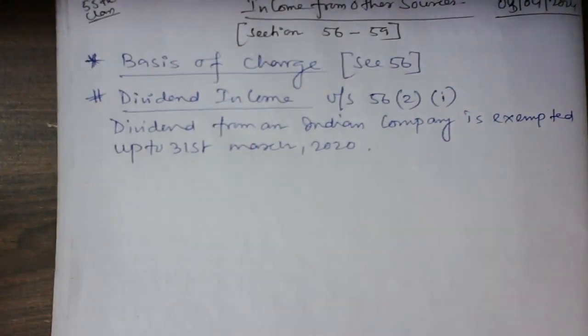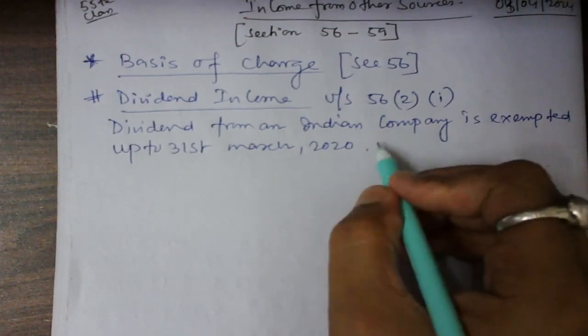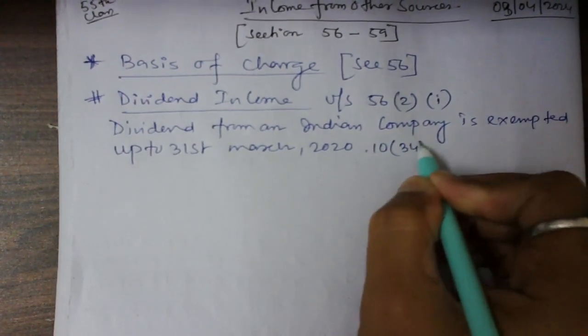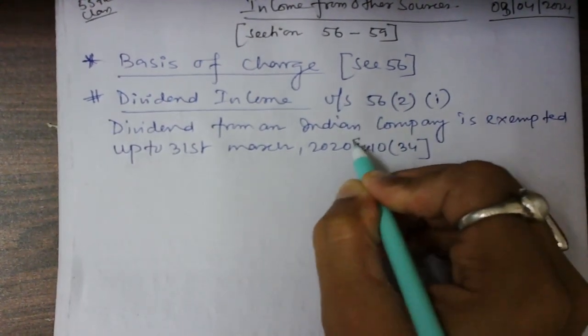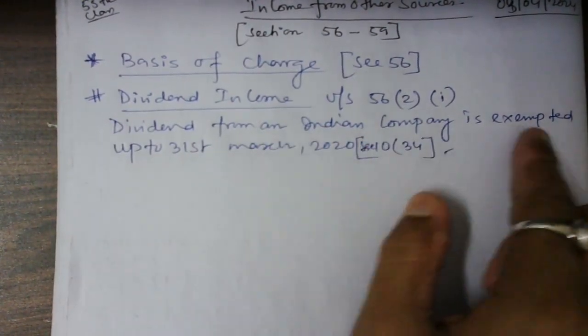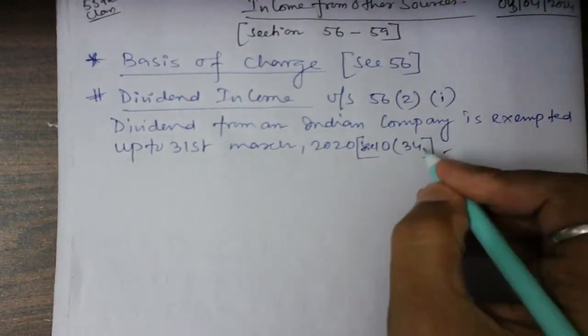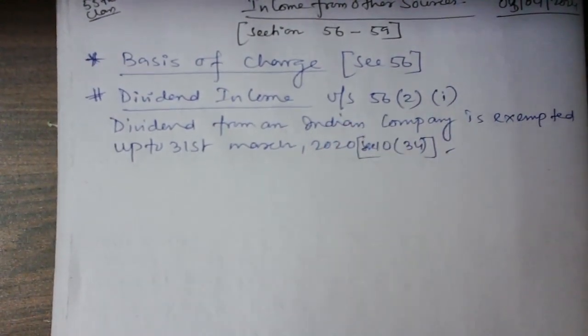Now it will be taxable in the hands of the shareholder. It is taxable in the hands of the shareholder right now. Earlier it was exempted under section 10(34). Now it will be taxable directly. Earlier, dividend from an Indian company was exempted up to 31st March 2020 under section 10(34), but right now that exemption is not there.